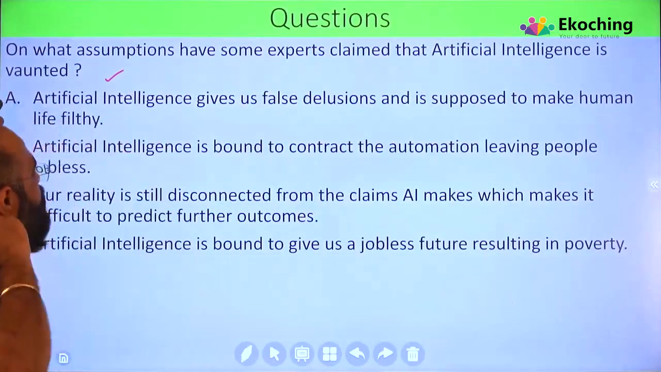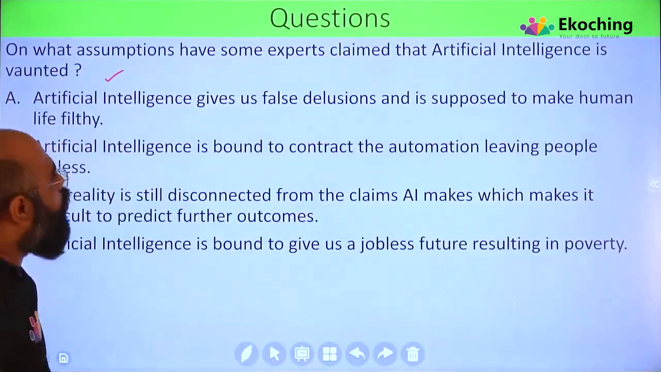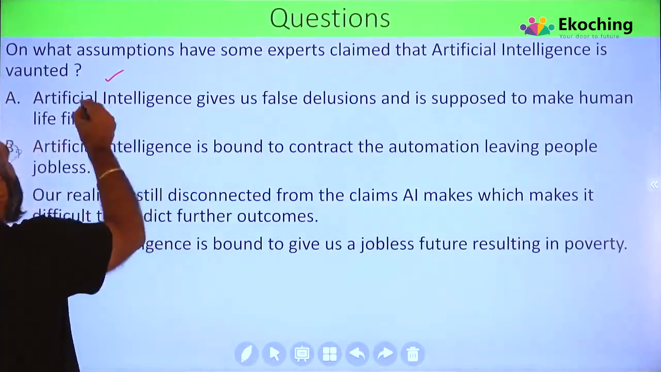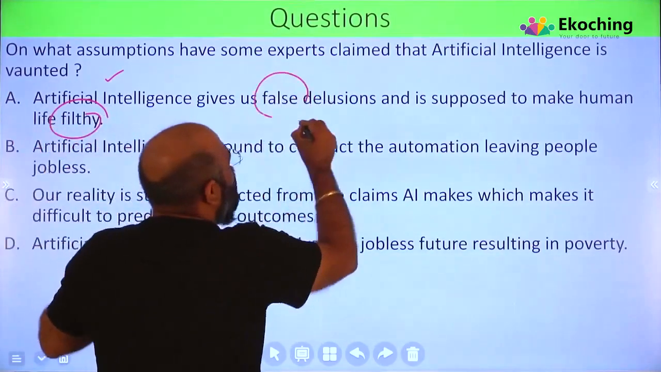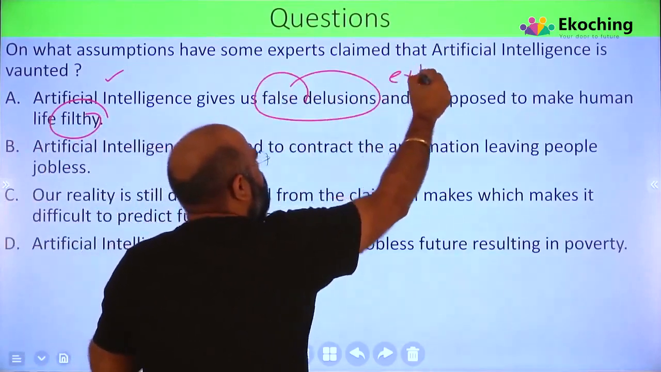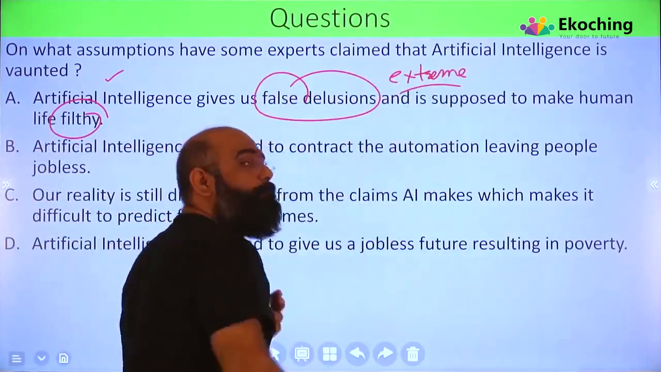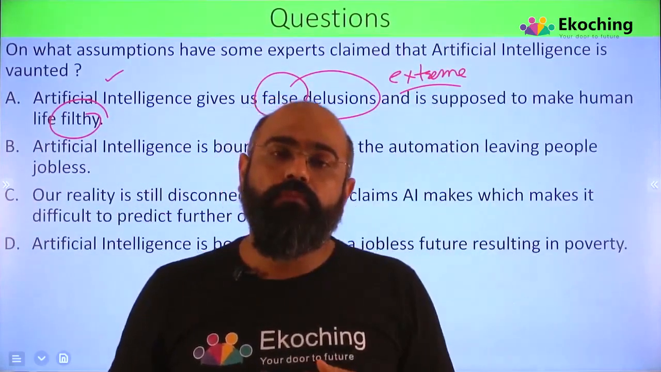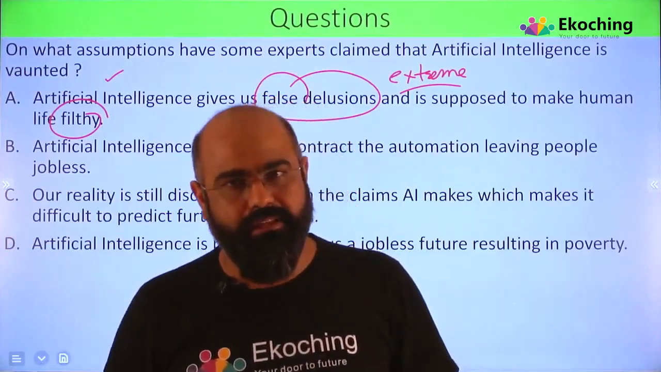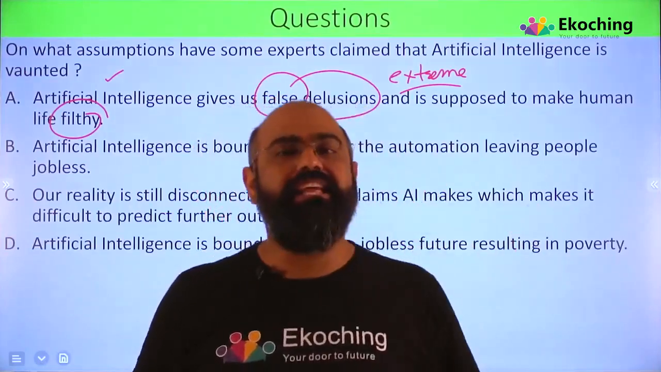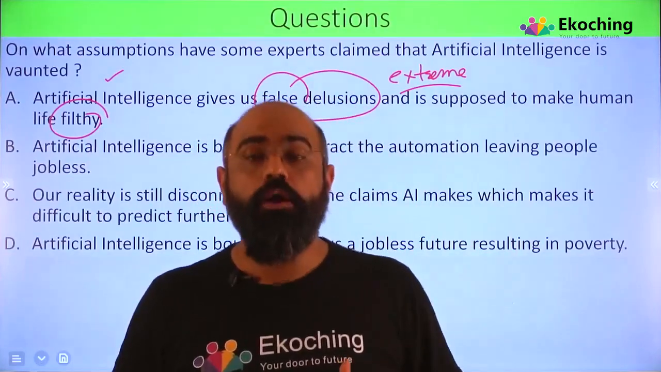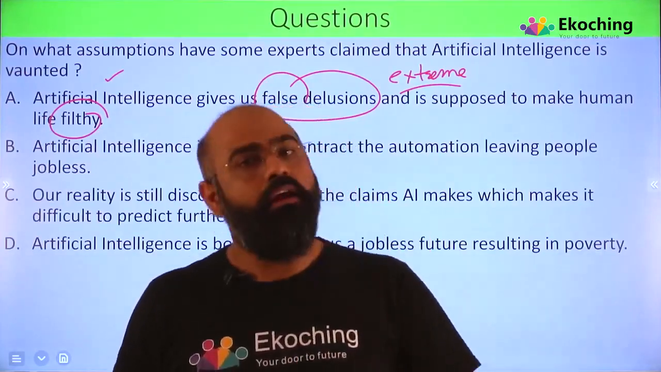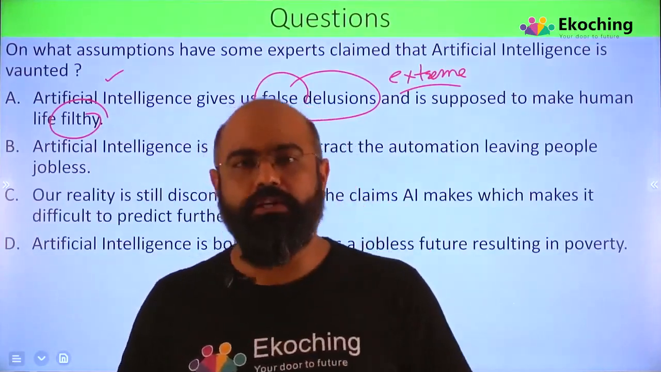One, artificial intelligence gives us false delusions and is supposed to make human life filthy. घटिया कर देगा human life and is basically on false delusions. That's too extreme, because उसने positive बातें भी करी हैं. वो कई चीजें डेटा को बहुत जल्दी प्रोसेस कर सकता है. वो चीजें बहुत अच्छे तरीके से कर सकता है, not necessarily the way humans do, but इससे not necessarily कि वो हर फील्ड के अंदर अच्छा हो जाएगा. वो अच्छा है, but हर फील्ड में अच्छा हो जाएगा ऐसा जरूरी नहीं है.